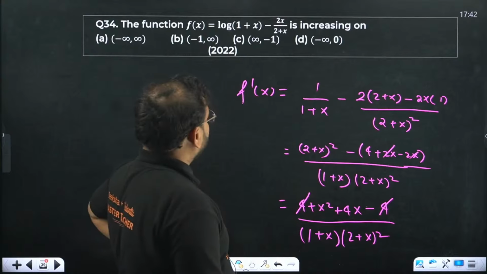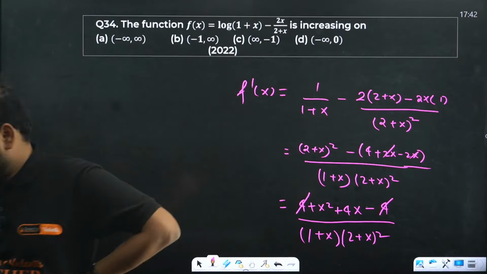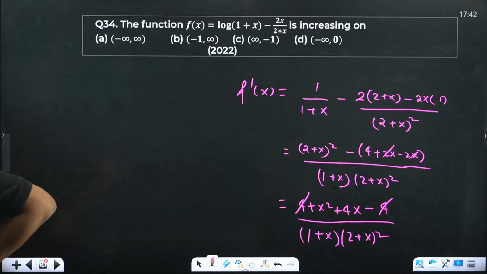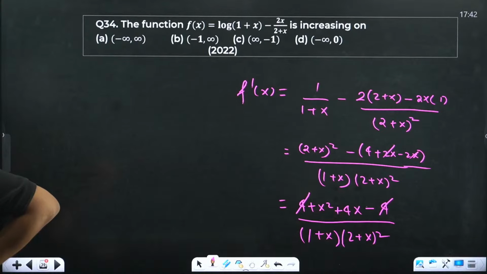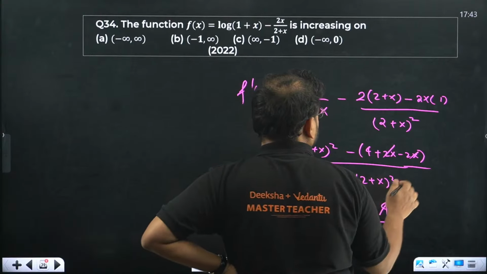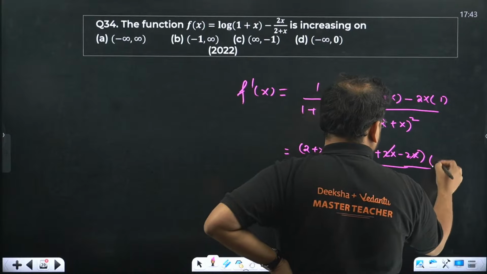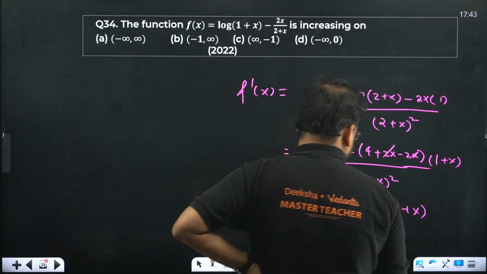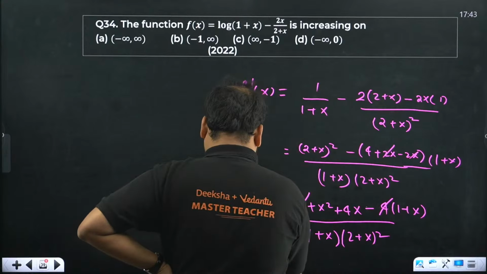X value cannot be minus 1. What did I miss? Okay. Correct, these are easy problems, by the way. Correct, Prajwal. 1 plus x, yes. Sorry, here we'll have 1 plus x also. So we'll have 1 plus x over here. Okay, so sorry. Thank you for pointing it out, SK.